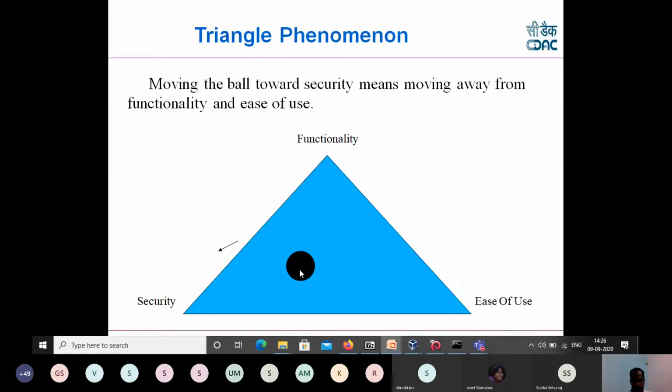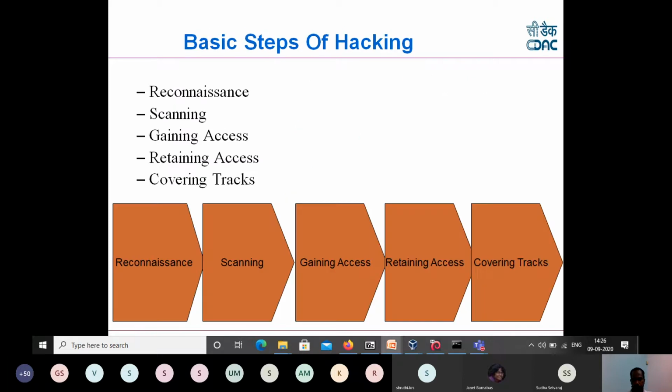If I move this ball towards any of these angles, then it is away from the other two. So this is a generic security aspect. In this session also, we should take care that once we are using the tools, you should not tamper with the present laws. If you are doing a simple scanning, we may be trying to learn it, but the problem is that from the IT Act point of view, it is legally not valid.